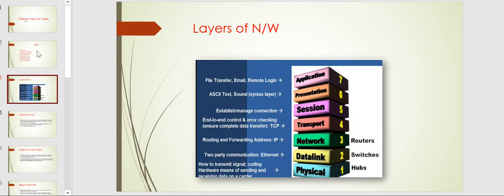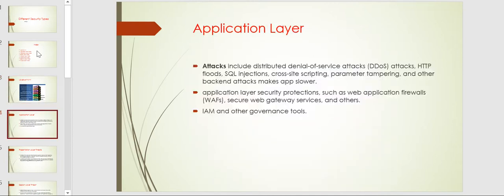I'm telling from top to end of the layers. The first layer is the physical layer, which generates the communication, so we can say it is the source. Moving further, we have data link, network, transport, and session layers.